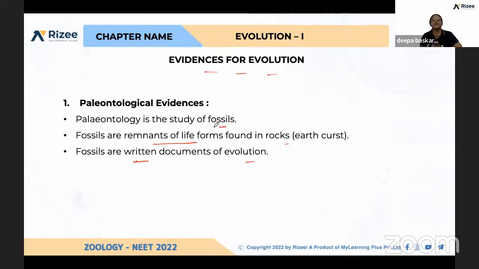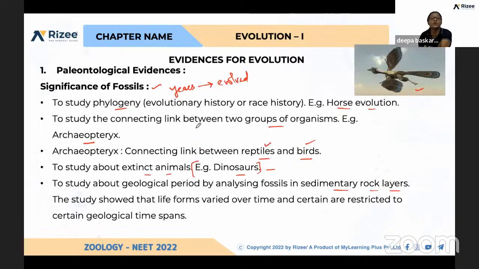One is paleontological evidence, the fossils. So from fossils, what are all the significances we can get? We can connect and relate two different species, and see what qualities they are sharing. And again, we can find out the connecting link between two different organisms. For example, Archaeopteryx is the connecting link between reptiles and birds.